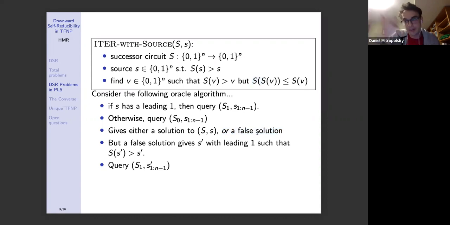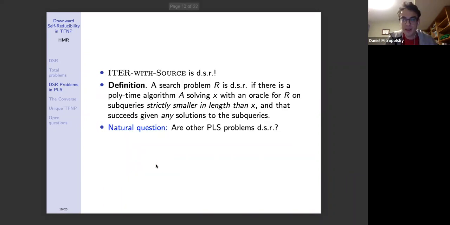it left the subdomain that we queried on, so the first half of the input strings. So in other words, if you get a false solution, then this actually would give you a string S prime with a leading 1, such that S applied to S prime is greater than S prime. But then you have a source in the second half of the input strings. So then you can query S sub 1 with S prime, the first n minus 1 bits of it, and get a solution to the original problem. So what does that all show? That shows that iter with source is DSR.